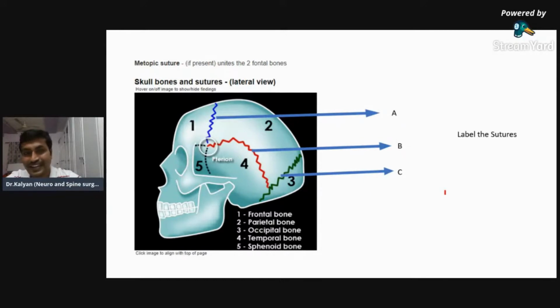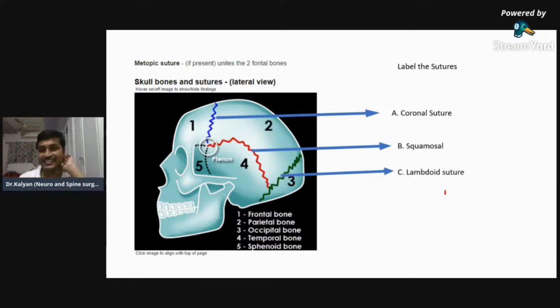Frontal, parietal, and occipital. No, Dr. Fayaz, I'm asking you to label the sutures. Coronal, squamosal, and lambdoid. Right. Fine. So A is coronal, B is squamosal, and C is lambdoid.